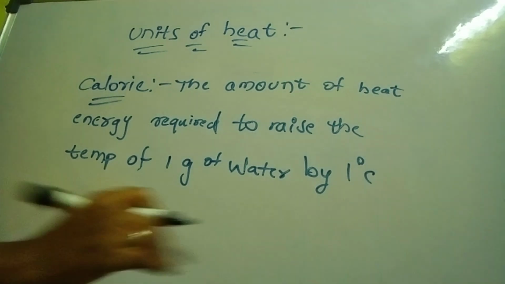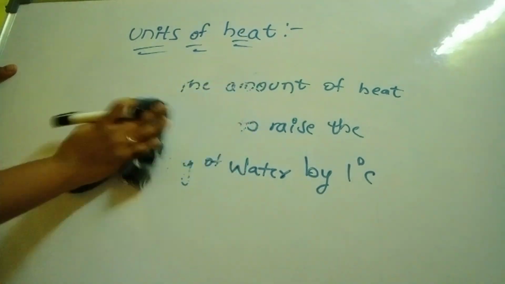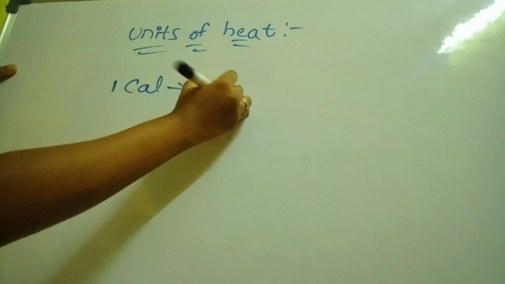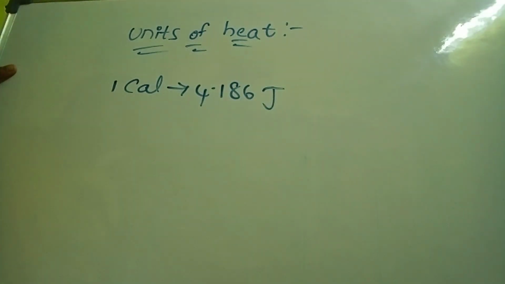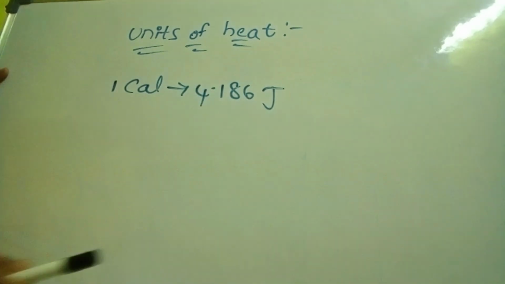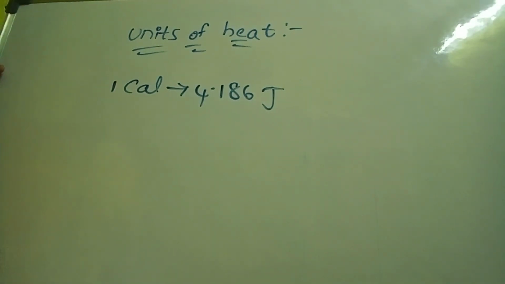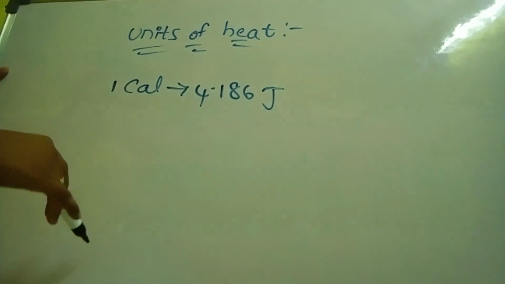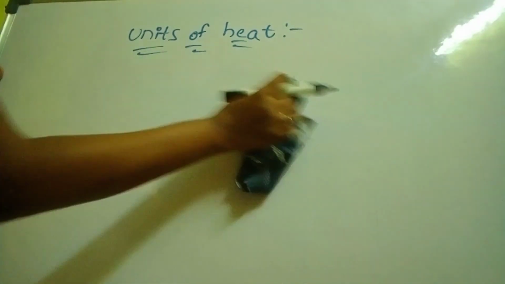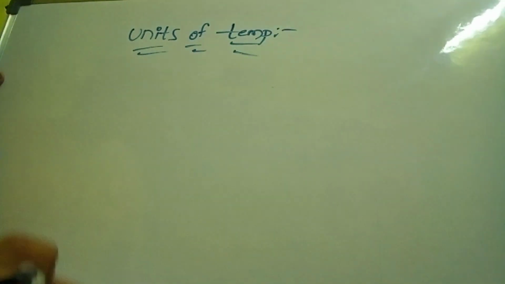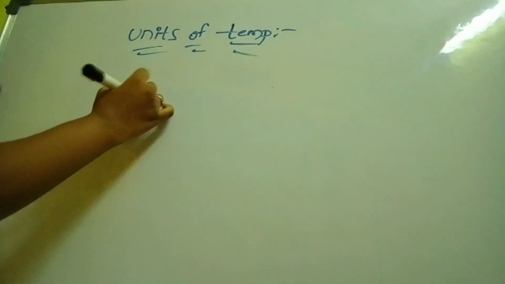So how many joules is equal to 1 calorie? 1 calorie is equal to 4.186 joules. So now we know the units of heat. Now we want to know the units of temperature. The SI unit of temperature is Kelvin.